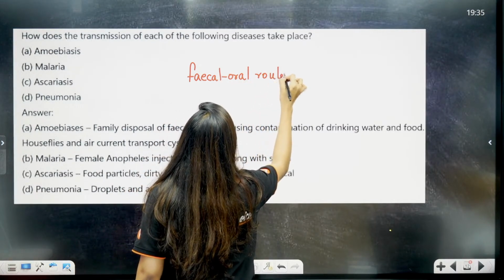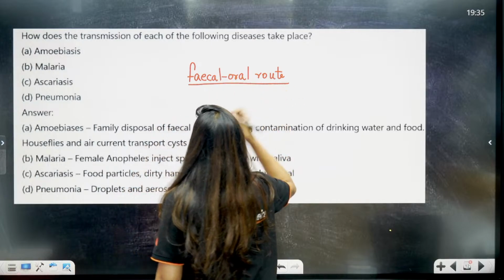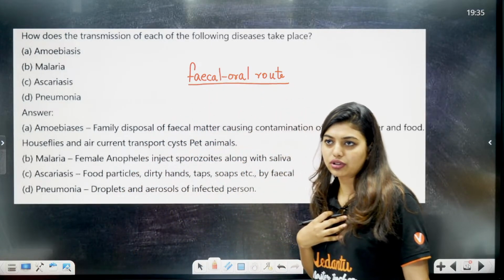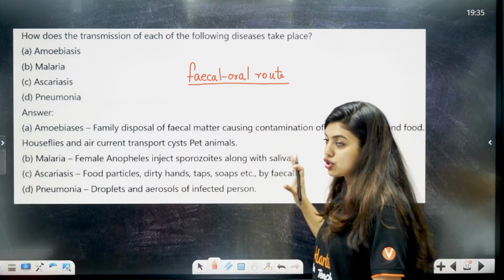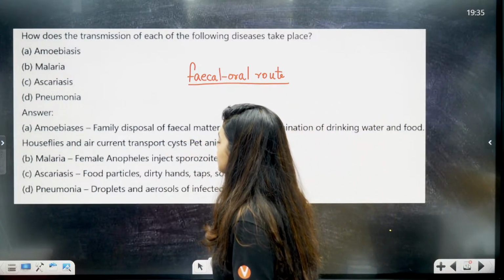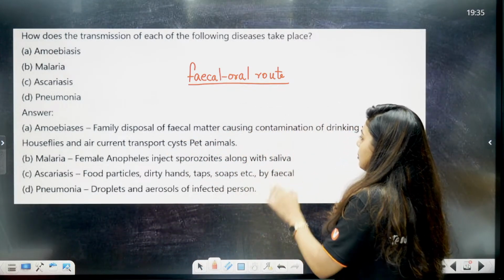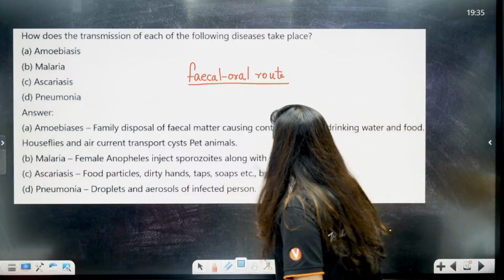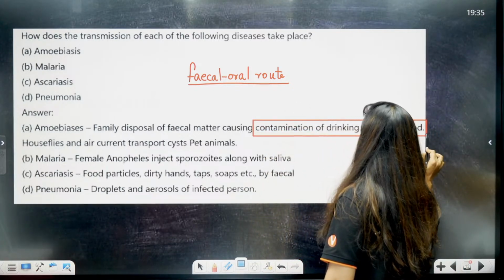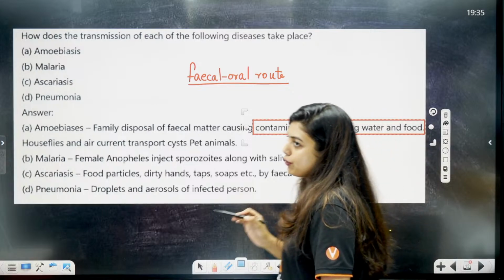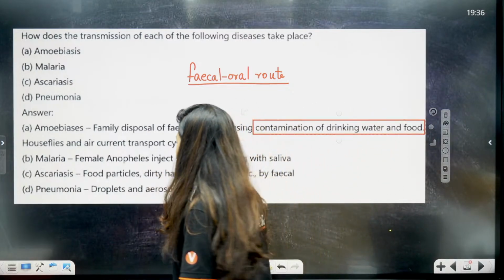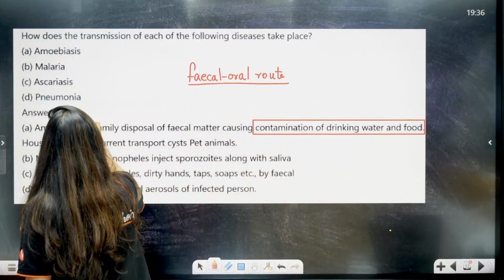That means from the fecal matter it comes into our oral route, right? That is the cause for most of them. Here in amoebiasis, disposal of fecal matter causes contamination. So here also it is contamination of drinking water and food, and the carrier can be the housefly.